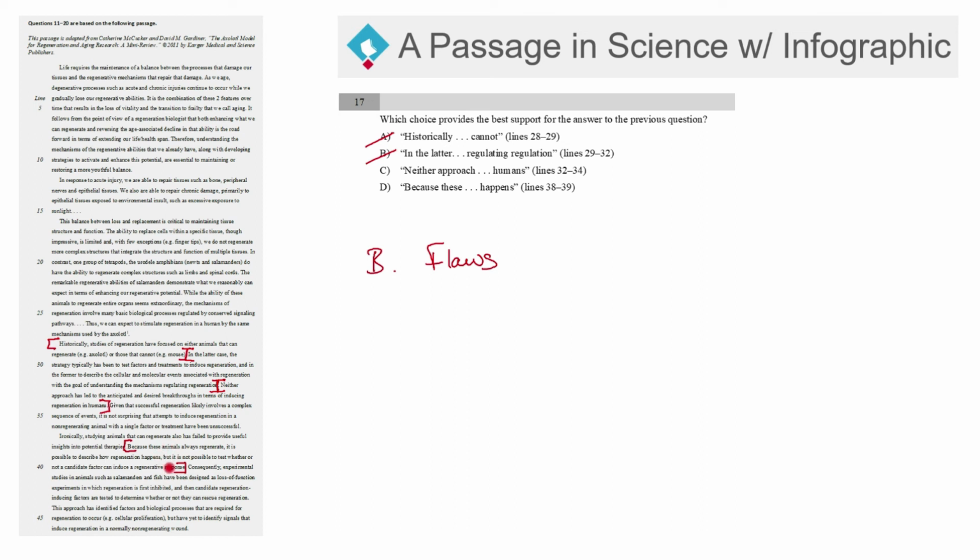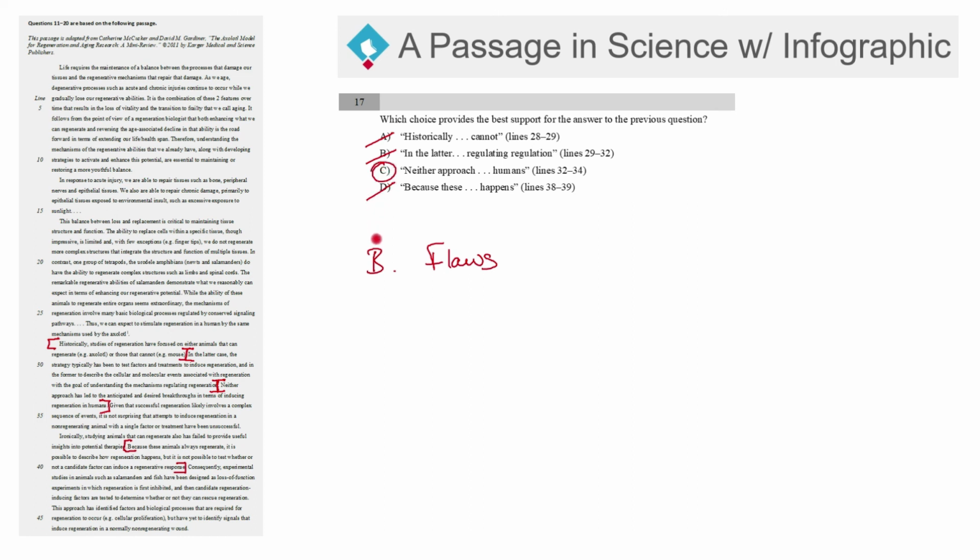It's just telling us why it goes wrong. It's not actually telling us that these studies are flawed, because saying that it's flawed would say that, hey, it's not working, right? And this right here is actually telling us that these kinds of studies are not useful. So D is not our correct answer. It's the second best answer, but it's not the correct answer.